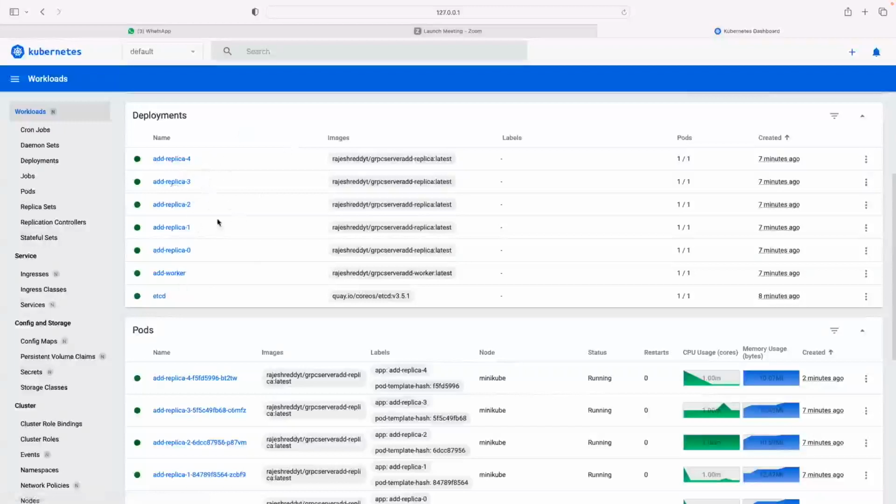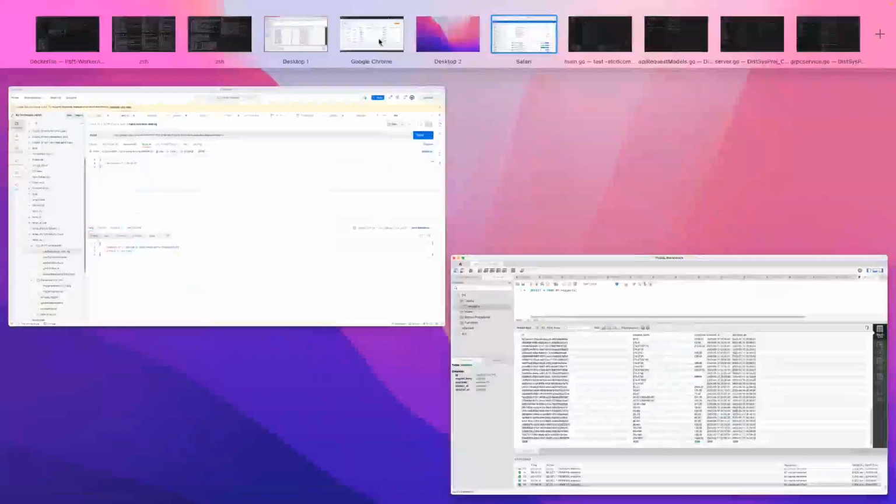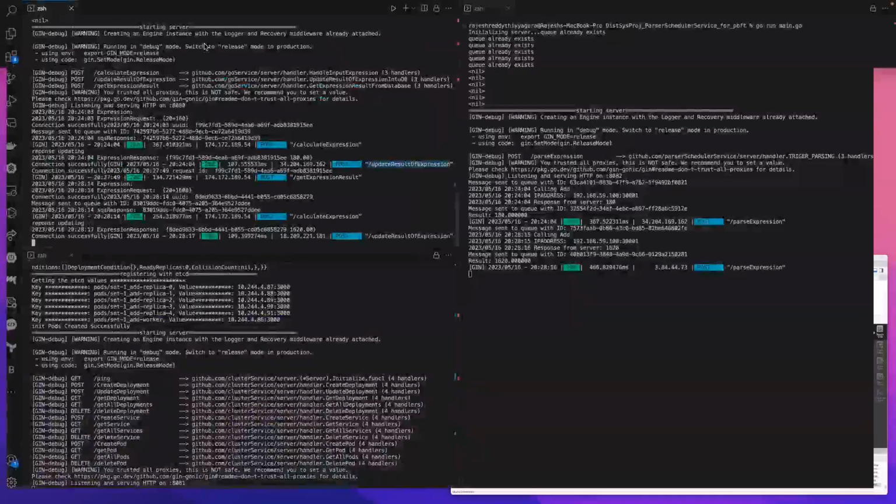To make them a set, we are using the etcd server to store the key value pairs, and every replica will know its neighbors, either the primary replica or the worker. We are fetching it. The etcd store is a common storage for the key value pairs. So yeah, that's it. This showcases the fault tolerance in our system. Yeah, thank you.